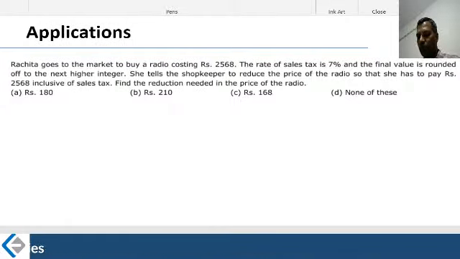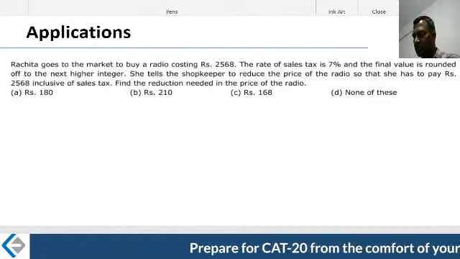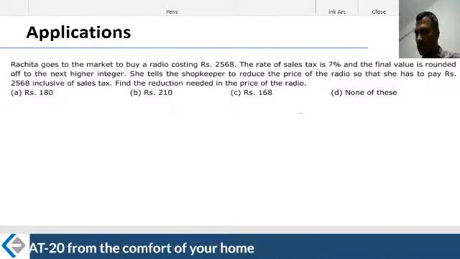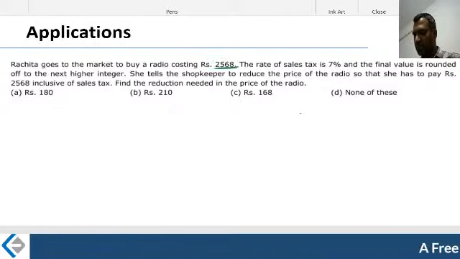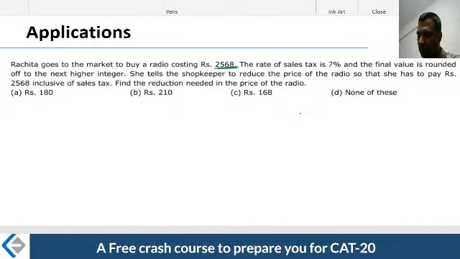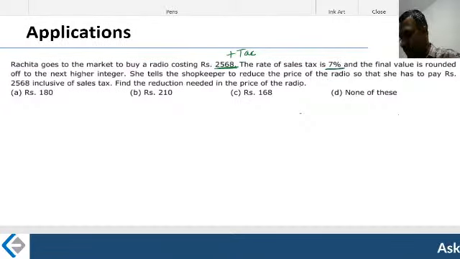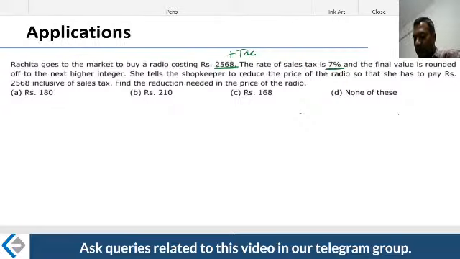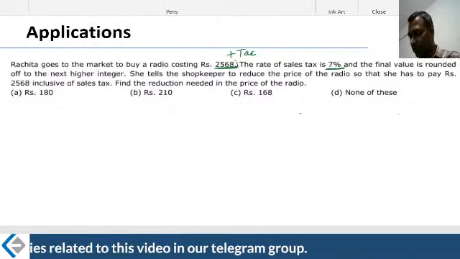I'm sure some of you would have solved it. Let's take a look at this, because this is a similar kind of bargain. The very reason that we love it is this. The price mentioned on that particular article is 2568. Then the shopkeeper will tell you, ma'am, on this you have to pay tax also, 9% plus 9%, 18% tax. Here it is 7%. That's fine. But what you will do is bargain. That's why I said it is my beautiful question, one of my favorites. You will say, including tax, please do this much.